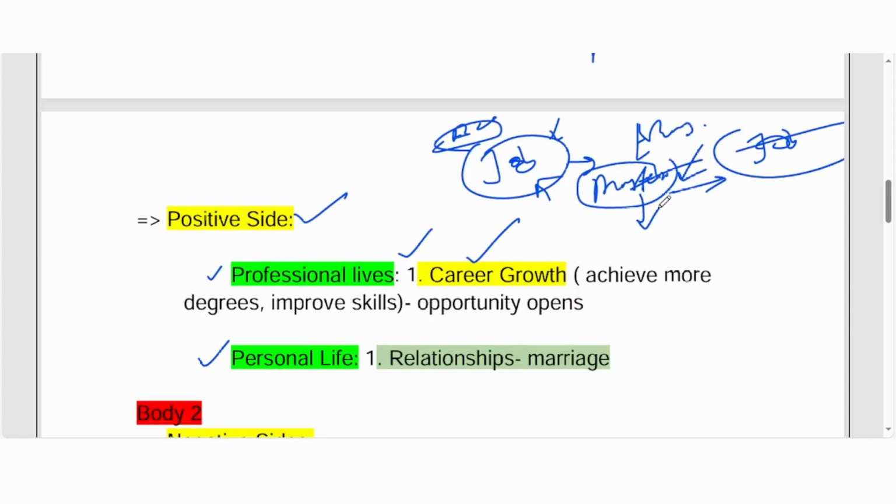But for some people, they keep doing their job, they finish their master's, get a good score, and apply for a better job and move there. That also happens, at least sometimes. So they're saying this kind of career growth thinking, or taking risk, can really bring some positive sides in your life. So that's what the student is talking about regarding professional life.